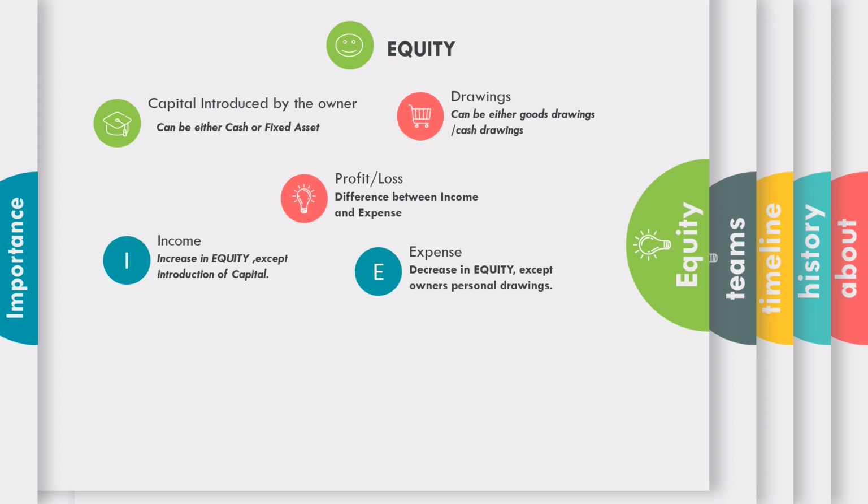Income is increase in equity except introduction of capital, that is when capital is constant, if there is an increase in equity, it is recognized as an income. Expense is decrease in equity except owner's personal drawings, that is when the drawings are constant, if the equity decreases, it is recognized as an expense.